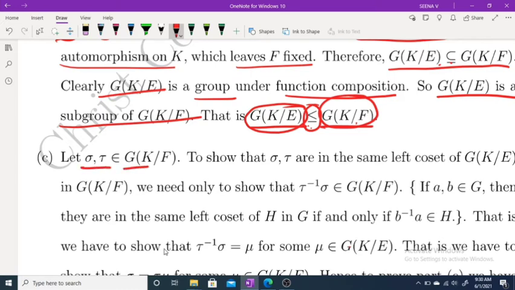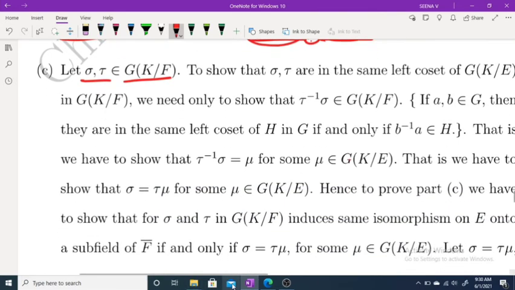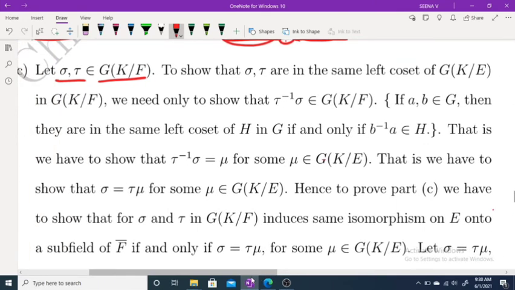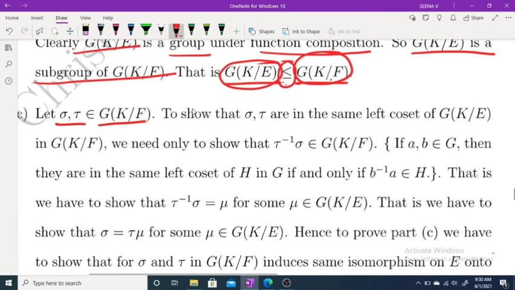Let sigma and tau belong to G of K over F. To show they are in the same left coset, we have to show that tau inverse sigma belongs to G of K over E. We have a result: AH equals BH if and only if B inverse A belongs to H.